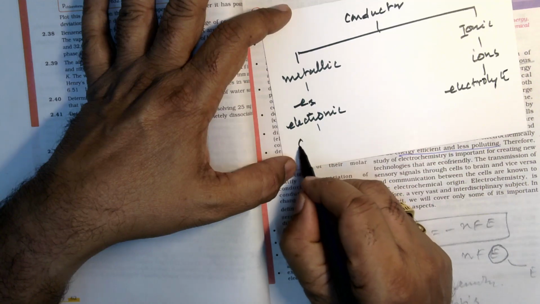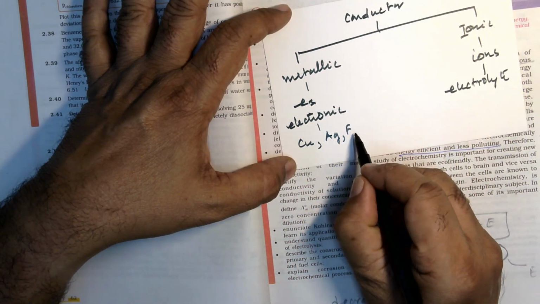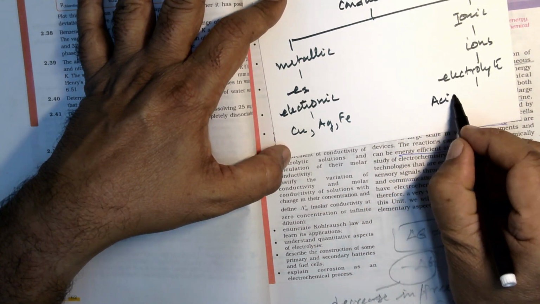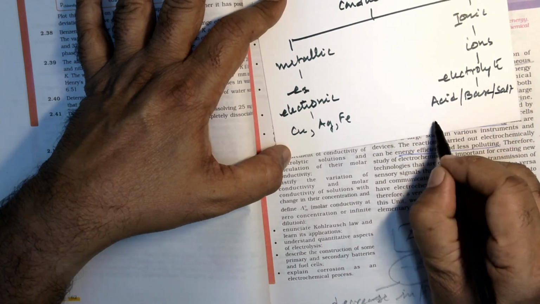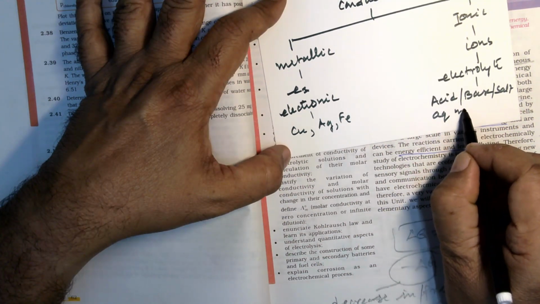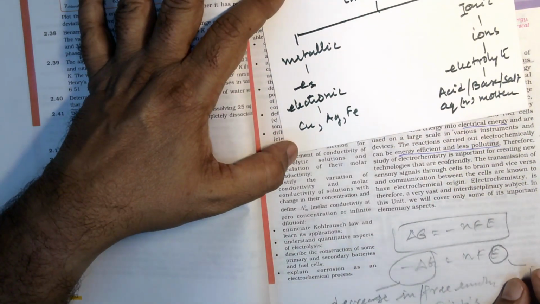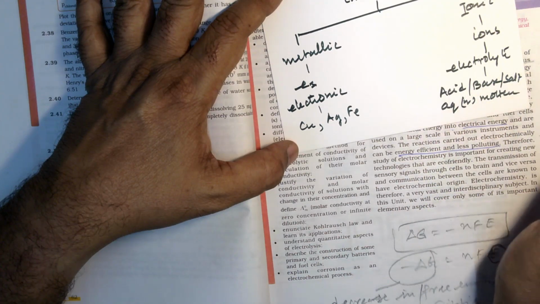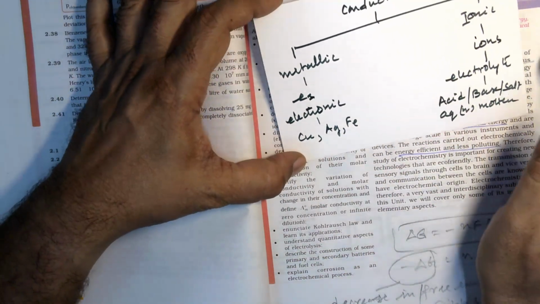Metallic conductors are copper wire, silver wire, iron, etc. Whereas in the ionic case, it can be an acid, base or salt, but it should be in aqueous form, that is solution form, or molten form. It should be in the liquid form. You can take even HCl, H2SO4, NaOH, KOH, NaCl, KCl, etc. But they are ionic basically.